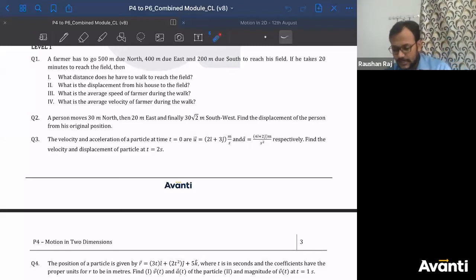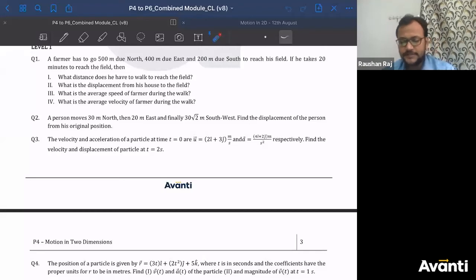Before starting the class, let me just reiterate the information that has been shared to you on the group, that on Sunday you are having a test, right? Till motion in 1D. There is a major test, and the portion for physics is till motion in 1D: vectors, units and dimension, and motion in 1D. So guys, please prepare well for that examination and give your 100%. I am sure that most of you will get a good score.